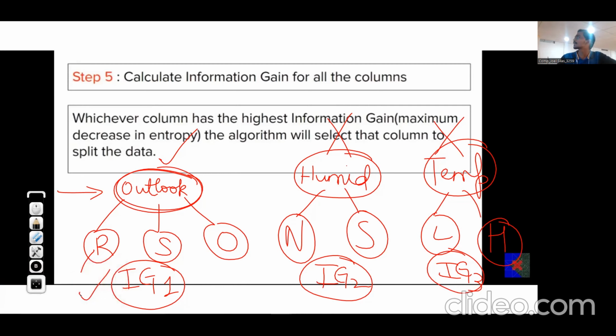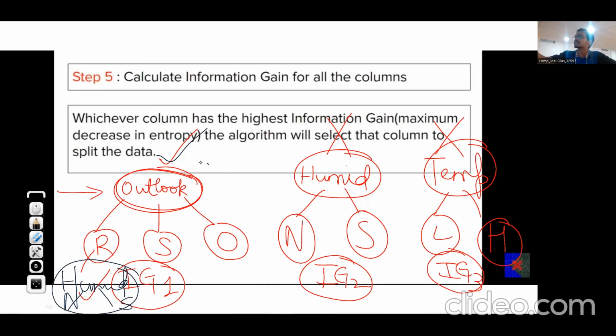Suppose the next feature that I want to consider is from the remaining ones. Outlook is done. Now what remains? Maybe humidity, which I will consider for a branch. What are the possible values for humidity? Normal and strong. Now I will calculate the entropy change, that is the information gain, for humidity.